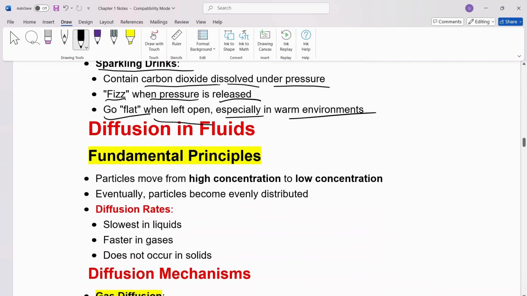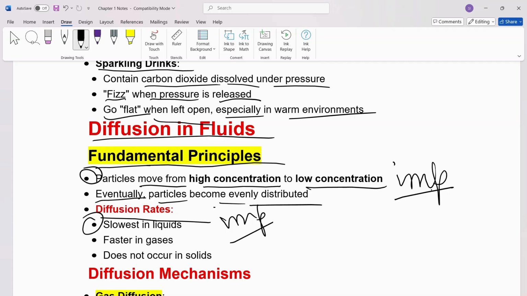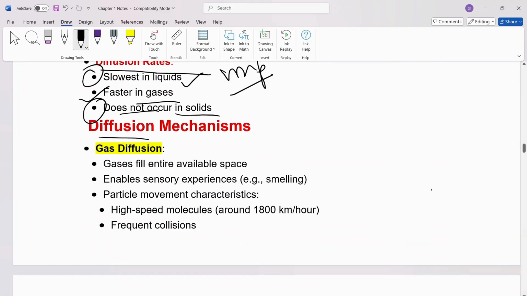Now let's talk about diffusion in fluids. Fundamental principles. Number one, particles move from high concentration to low concentration. Very important point. Eventually, particles become evenly distributed. Diffusion rates. Now, very important again, it is slowest in liquids, fastest in gases, and does not occur in solids at all.